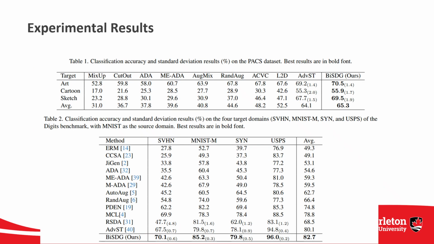BiasDG is evaluated on digits, PACS, and DomainNet. On PACS, BiasDG achieves the best average accuracy of 65.3% compared with 64.1% for ADVSD. On digits, BiasDG reaches 82.7% average accuracy compared with 80.1% for ADVSD.